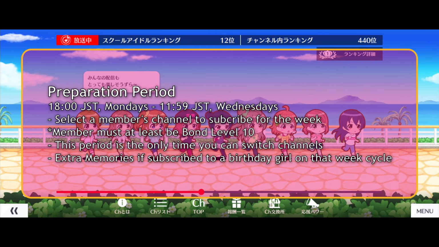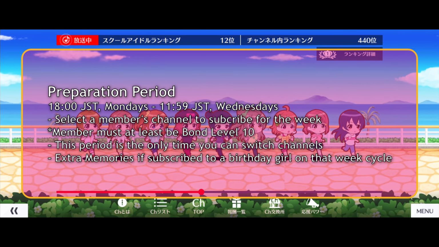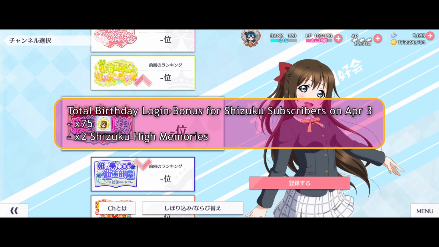subscribed to that member will have an additional 25 standard memories for their birthday login bonus. The most recent example would be Shizuku-chan, whose birthday is on April 3rd. So whoever subscribed to Shizuku will get 25 extra memories that day.